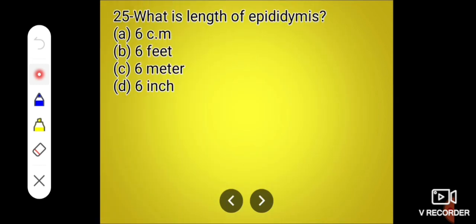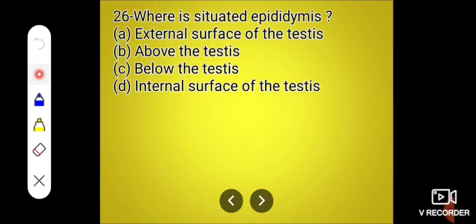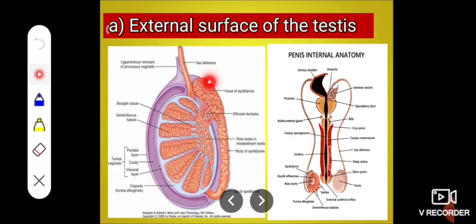Next question, what is the length of the epididymis? That is 6 meters or 20 feet. This epididymis is 6 meters or 20 feet in length. Next, where is the epididymis situated? A, external surface of the testis. B, above the testis. C, below the testis. D, internal surface of the testis. And the correct answer is external surface of the testis.